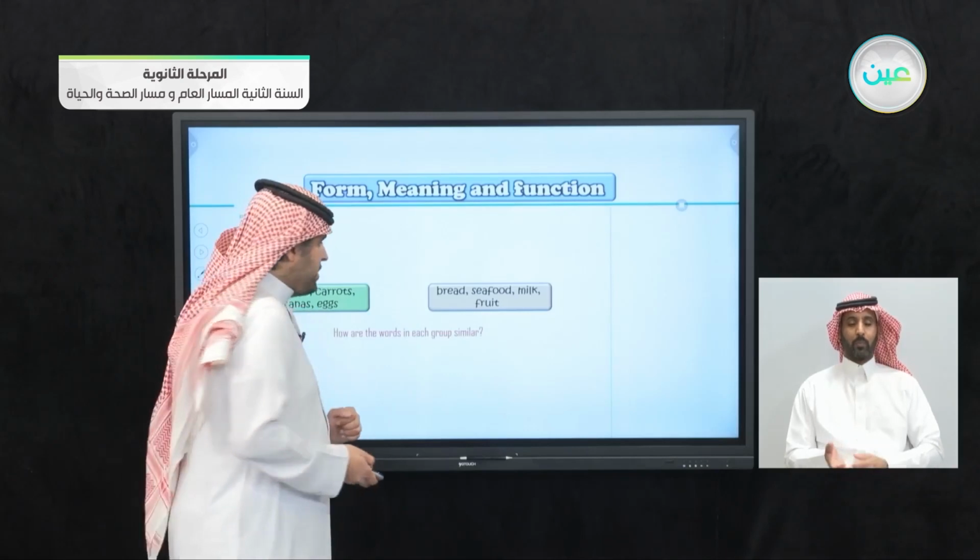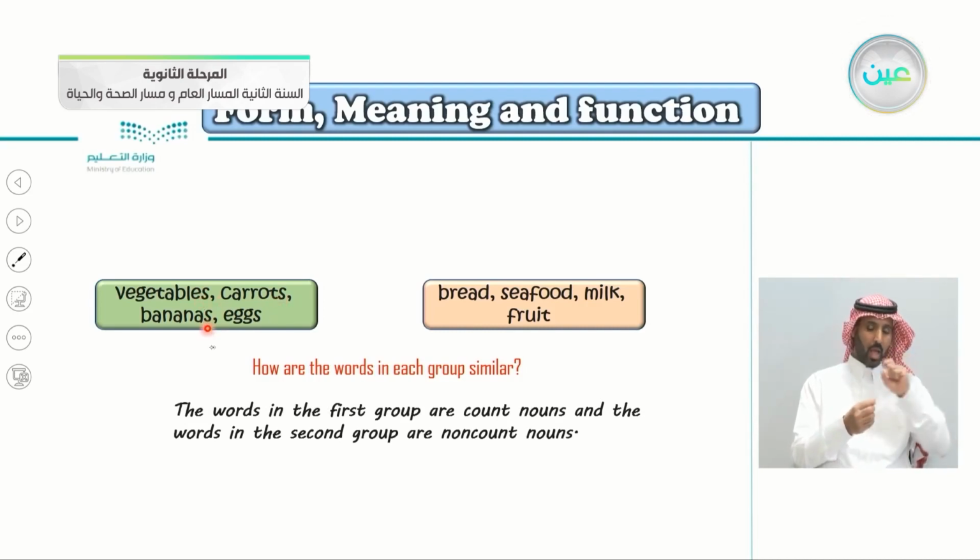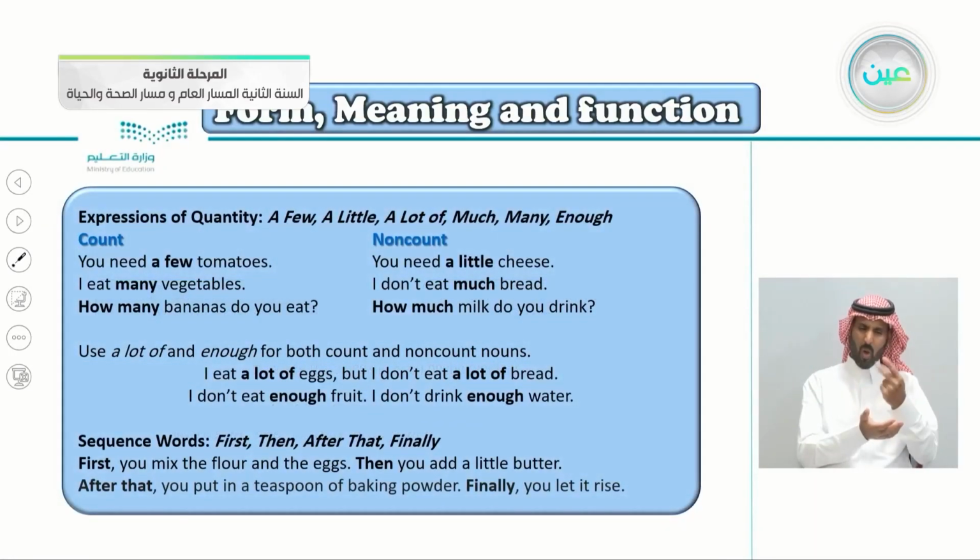So, do you know the answer? So let's look for the answer here. The words in the first group are count nouns. Notice the S here: vegetables, carrots, bananas, eggs. So they are count nouns. And the words in the second group are non-count nouns. Expressions of quantity, to tell the quantity: a few, a little, a lot of, much, many, enough.